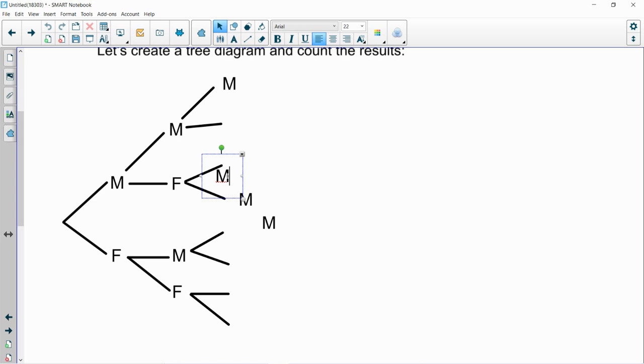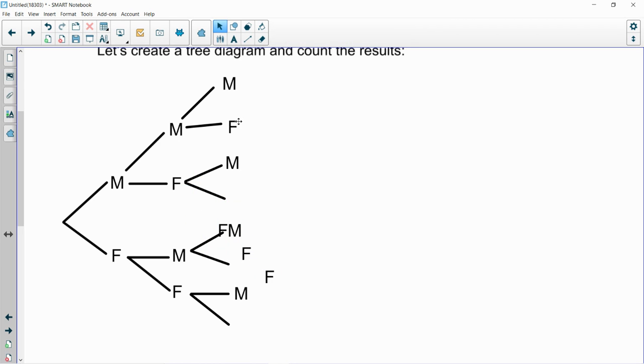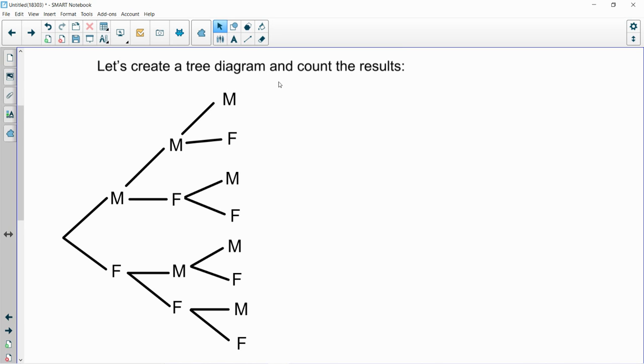And as we said, with each of the branches, regardless of the sex of the first 2 children, whether it be male or female, those 2 options are still on the table for the third child. So, with the technology that we have, we can create a nice, neat tree diagram, and we can see all our possible outcomes here. So let's go ahead and do a sample set as well. Let's put that over here.